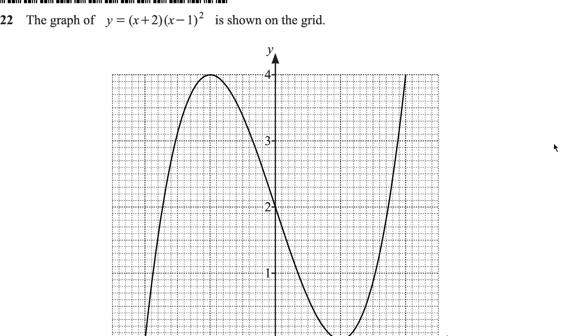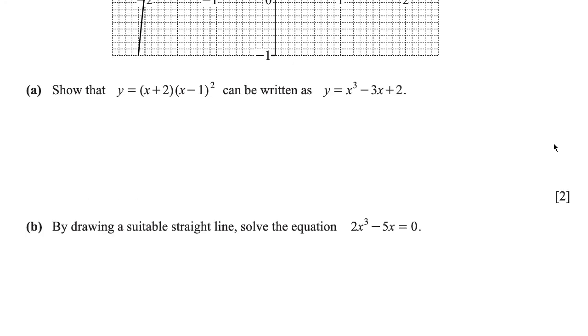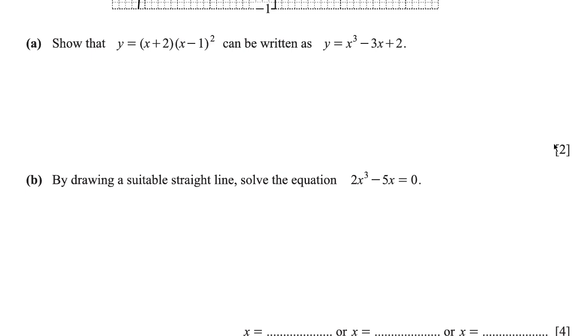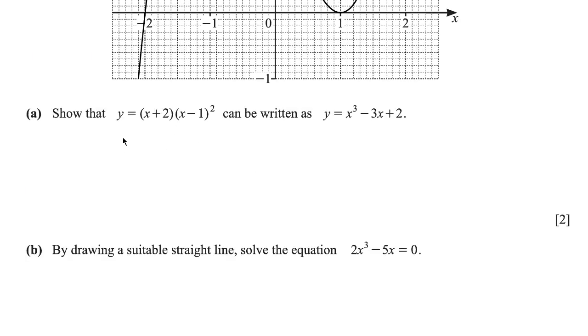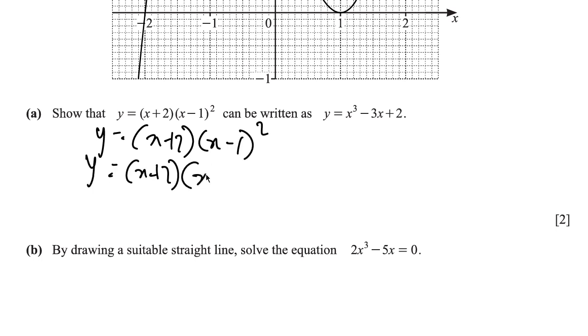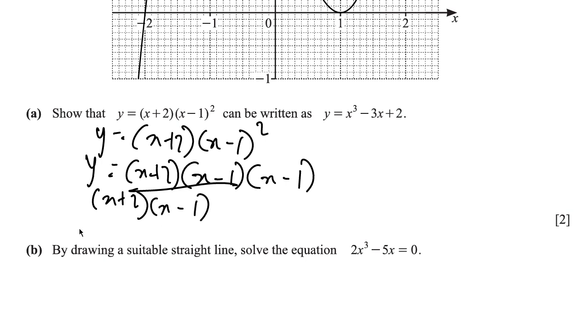It says the graph of y equals x plus 2 into x negative 1 all squared is shown on the grid. Show that x plus 2 into x negative 1 all squared can be written as y equals x cubed negative 3x plus 2. So all we simply need to do is to expand this. We have y equals x plus 2 into x negative 1 all squared. So that implies that y is equal to x plus 2 into x negative 1 into x negative 1. So we could multiply these two first. So x plus 2 into x negative 1 is going to be x into x plus 2, negative 1 into x plus 2.